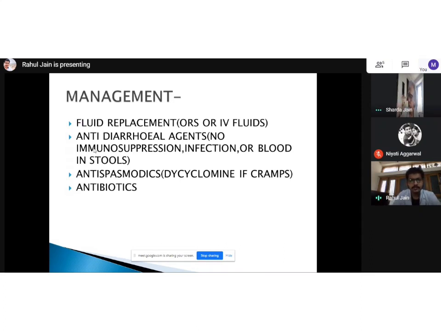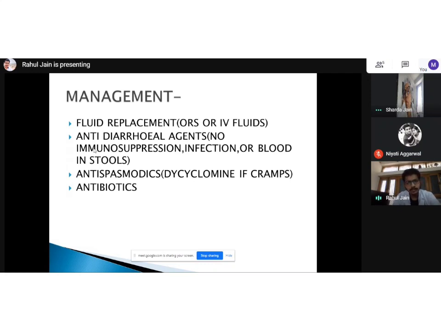Management is fluid replacement. Obviously, fluid replacement is important. Even if the patient's infection is not cured at that point, nothing will happen. But if I don't correct the dehydration, the patient might land in cardiorespiratory arrest if it goes to severe hypotension. So I need to correct the fluid the most, and focus on fluid replacement the fastest.